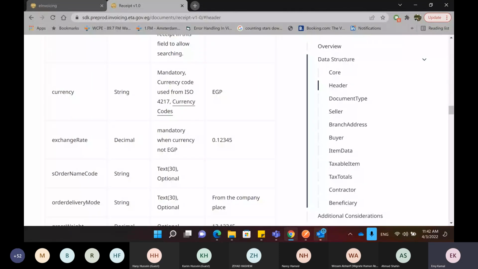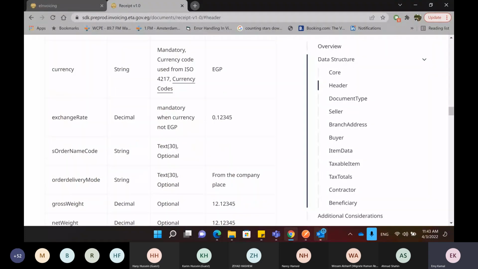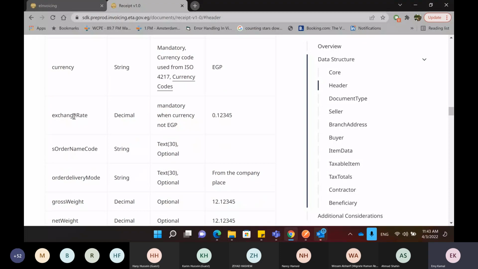Other than that, we have the currency. This is a mandatory field. You can choose from the currency codes tables that we have, and you should include the currency of the receipt that you are issuing. We have the exchange rate, and of course, this is a mandatory field if you are choosing a currency other than the EGP.